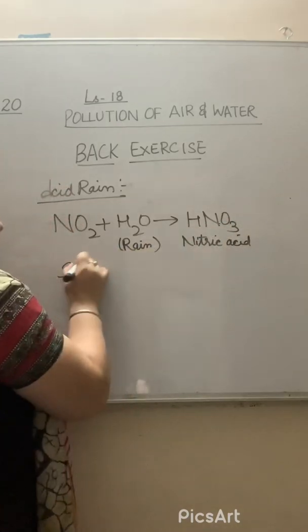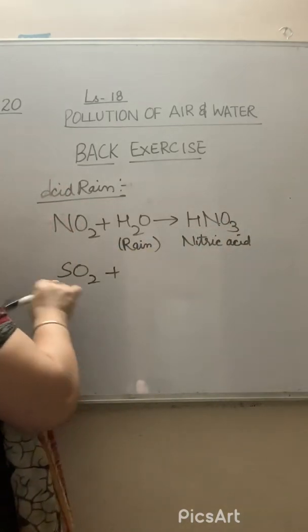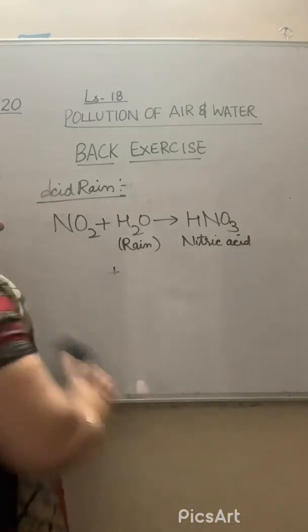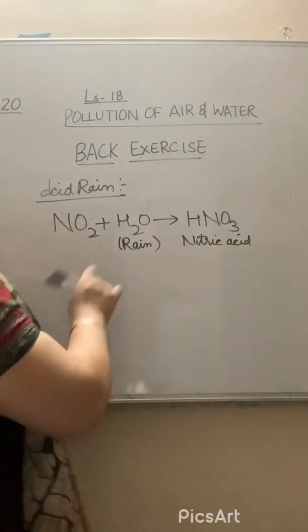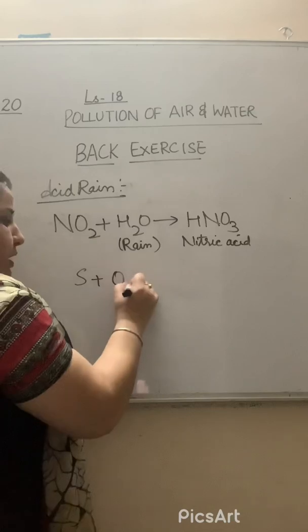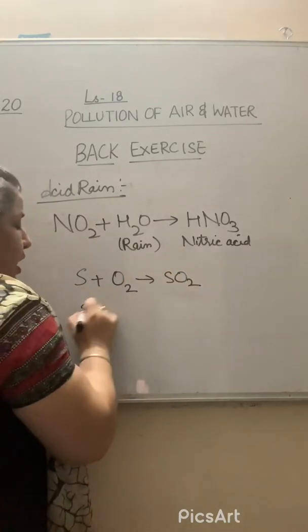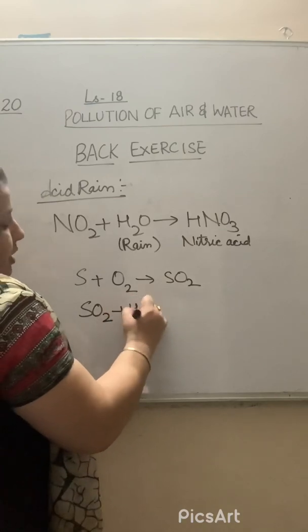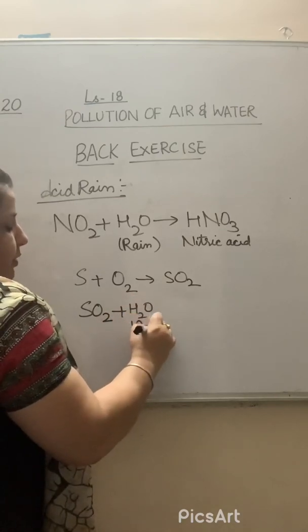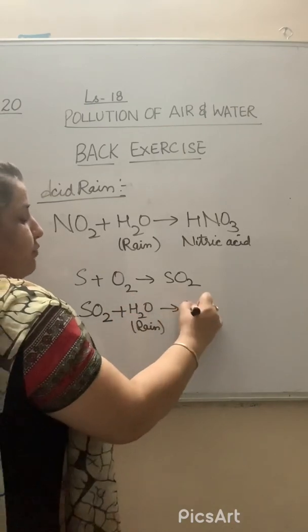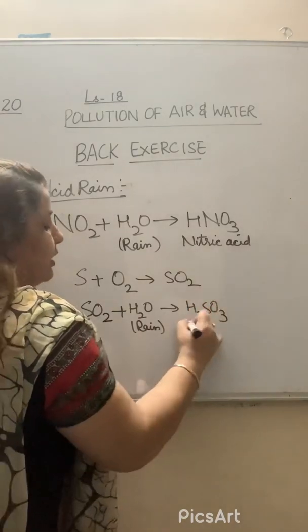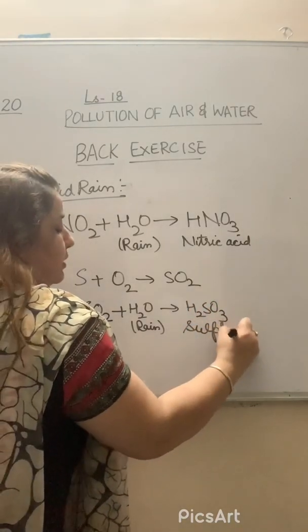And when it comes to sulfur dioxide gas, first of all I am just explaining it here. Look here, as sulfur burns with oxygen in the presence of air, it forms sulfur dioxide. When this sulfur dioxide comes in the rainwater, right, then it will form H2SO3, that is sulfurous acid.